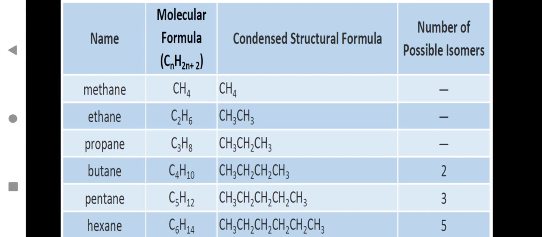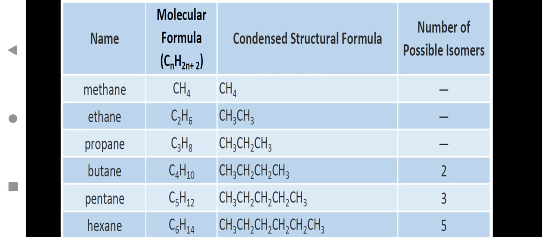The first member is methane, second member is ethane, third member propane, fourth member butane, fifth member pentane, sixth member hexane. This is what is recommended in your syllabus. And the general molecular formula for alkane is CnH2n+2, where n is a natural number, starting from 1. So when you substitute natural number 1, the first member becomes CH4, second member C2H6, third member C3H8, fourth member C4H10, fifth member C5H12, sixth member C6H14.